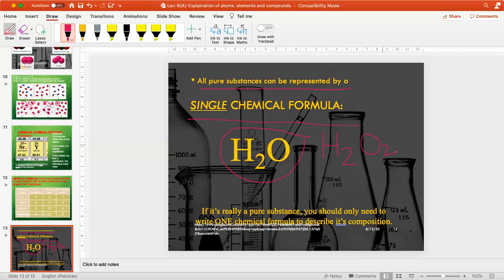So when you describe the composition of water, you have to write H2O. But when you are trying to explain the composition of this molecule, you have to write this first, because this is not water. This is another compound which is known as hydrogen peroxide.